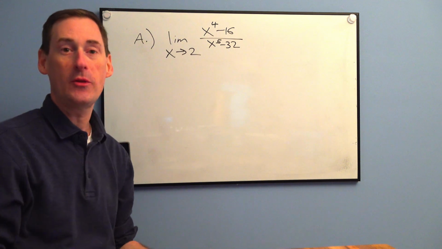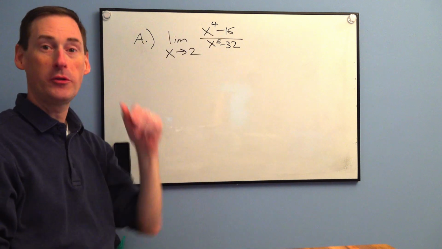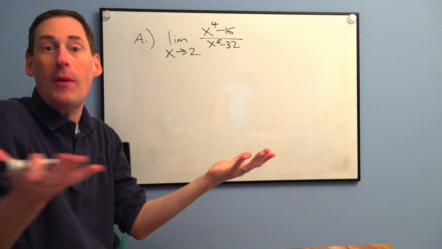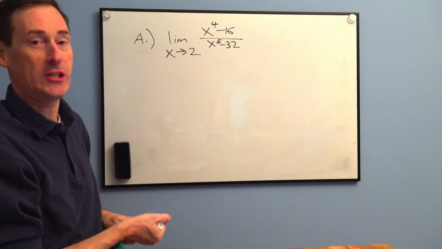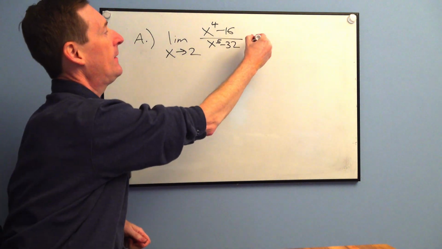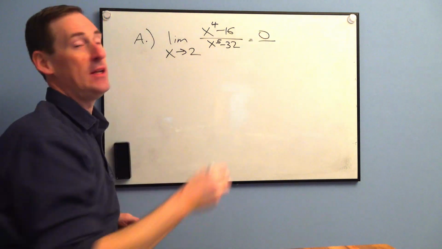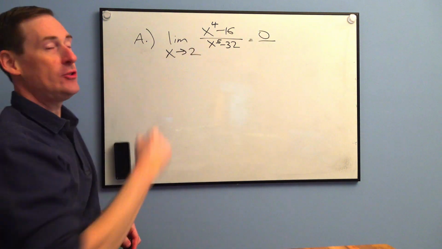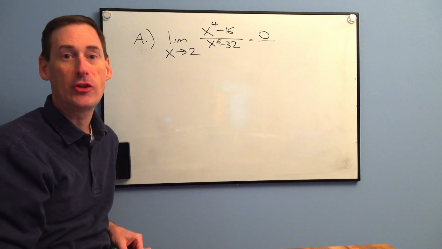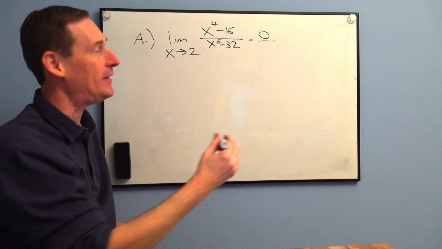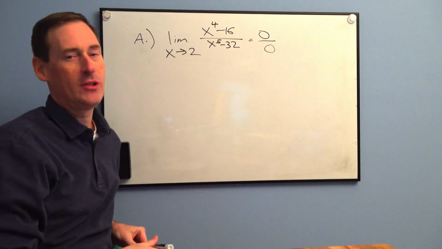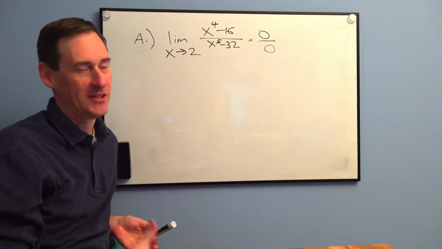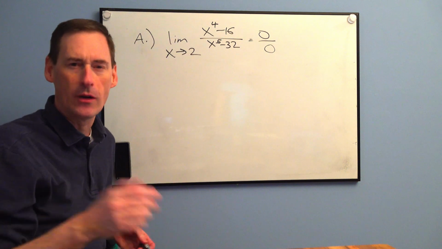What's the first thing we do with limits? Take that 2, plug it in for both of the x's, and just see what happens, right? That's where we always start a limit anyway. Well, 2 to the 4th is 16. 16 minus 16 is 0. Plug in 2 on the bottom: 2 to the 5th is 32, minus 32 is 0. What a shocker. Most limits in calculus are 0 over 0, or sometimes infinity over infinity.